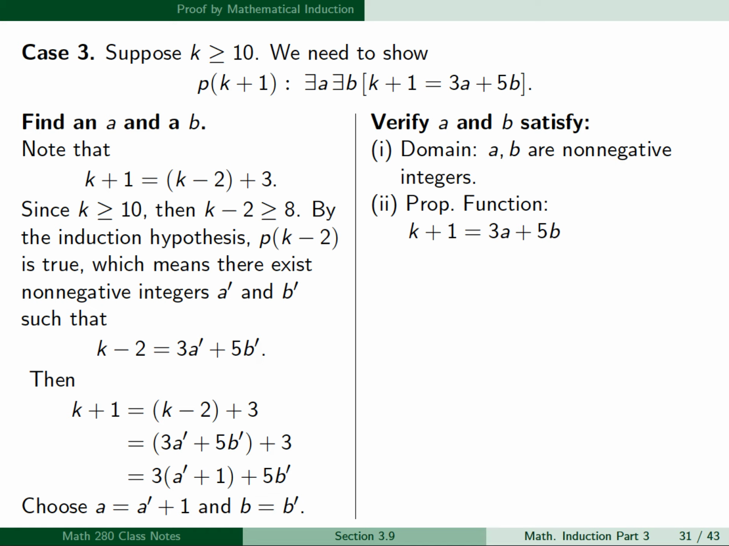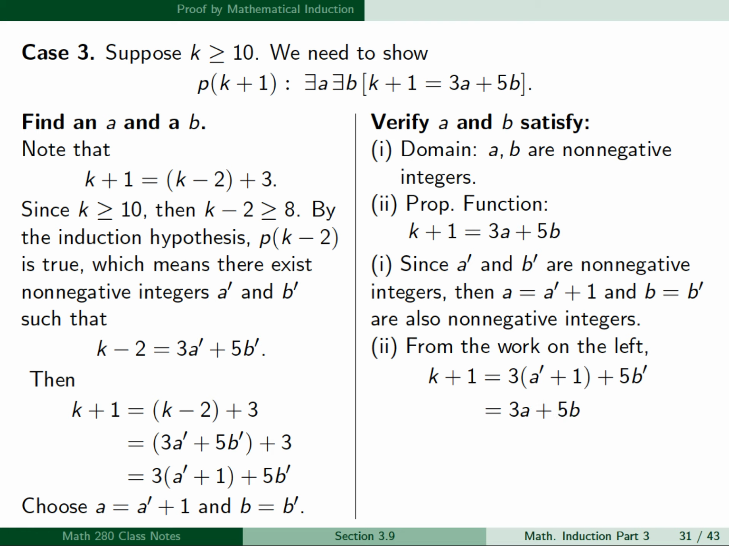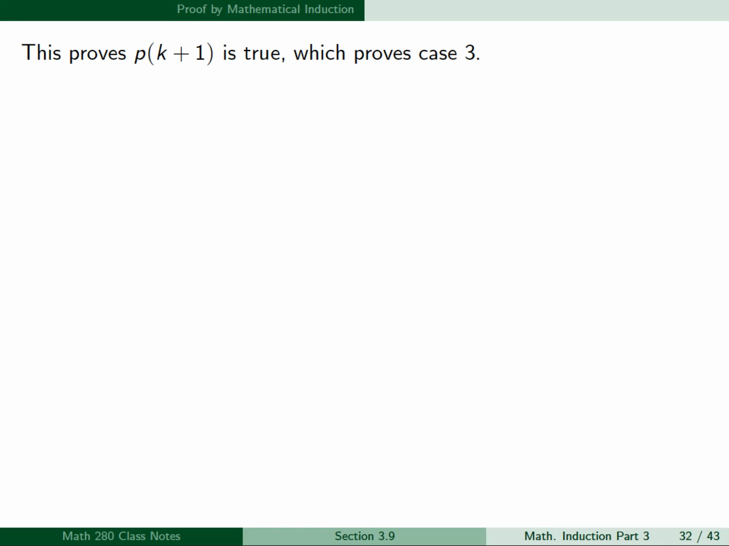And so now we need to verify that they satisfy our two conditions. So since a prime and b prime are non-negative integers, then a equal a prime plus 1 and b equal b prime are also non-negative integers. And from the work on the left, we know that k plus 1 equals 3 times the quantity a prime plus 1 plus 5b prime, and this is 3a plus 5b. So our domain is satisfied and our propositional function holds. So this proves our existential statement. So this proves p of k plus 1 is true, which proves case 3. And this completes the proof of the induction step.